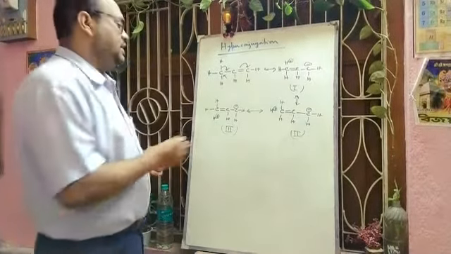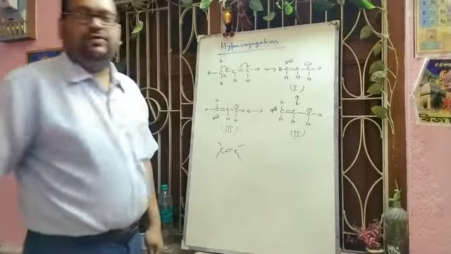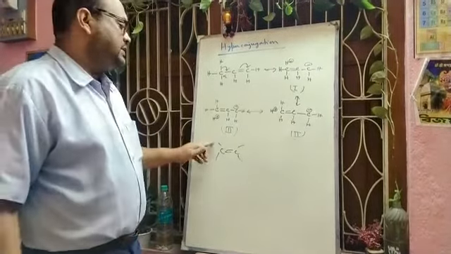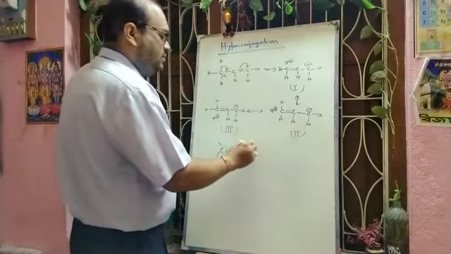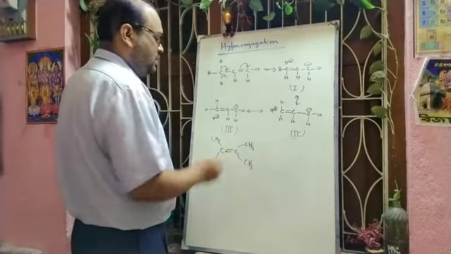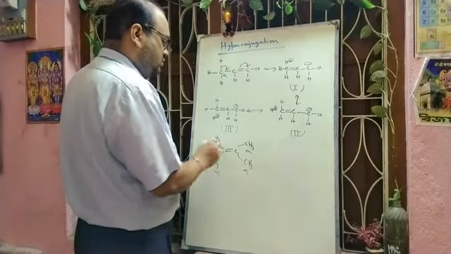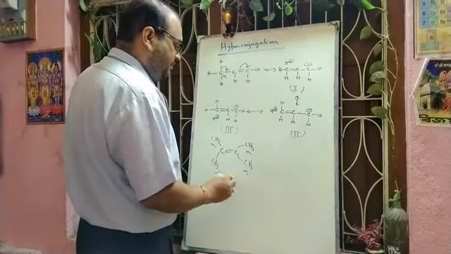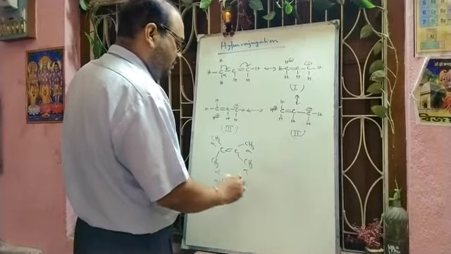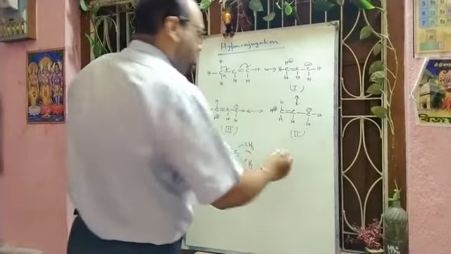So if we write this compound, it has 4 methyl groups. So these are the alpha hydrogens. So the total number of alpha hydrogens will be 12.